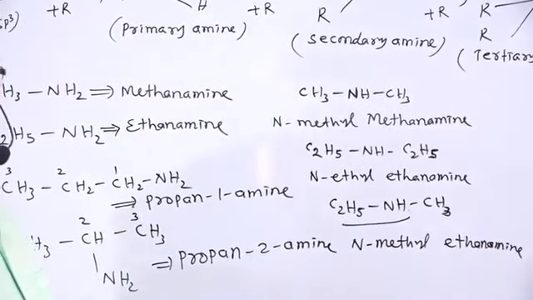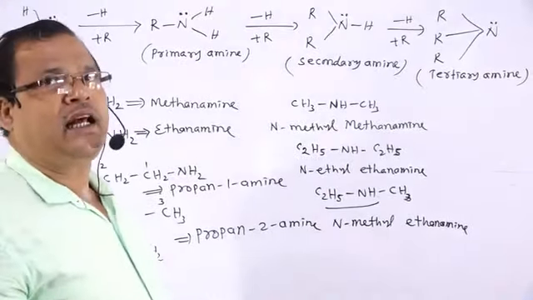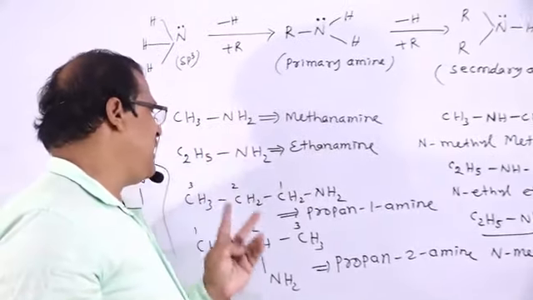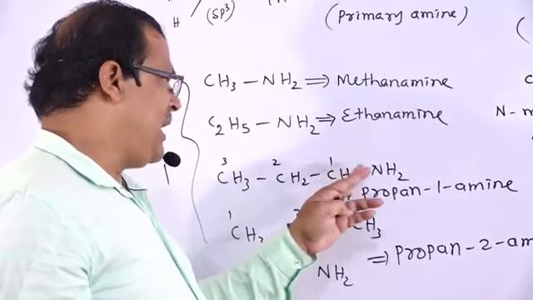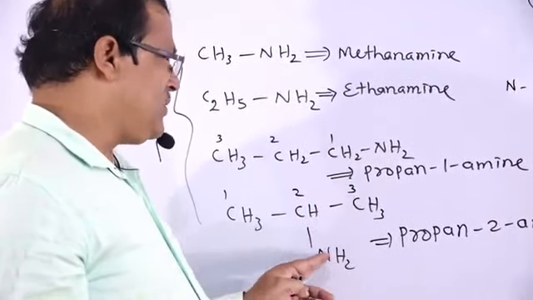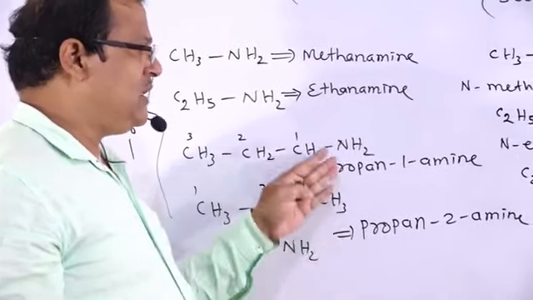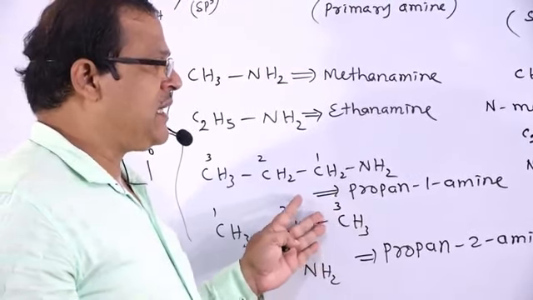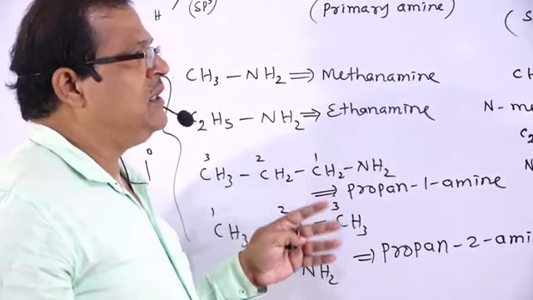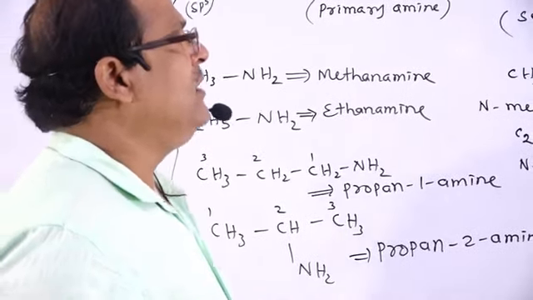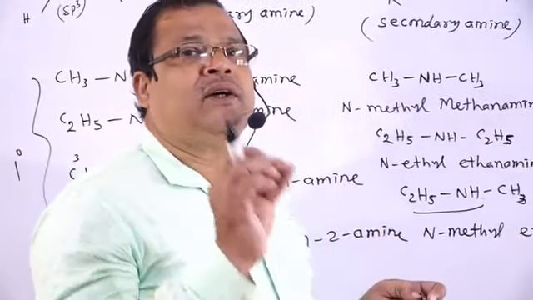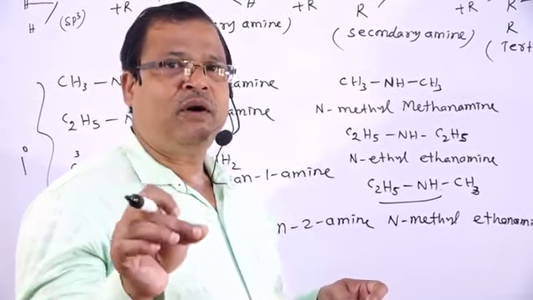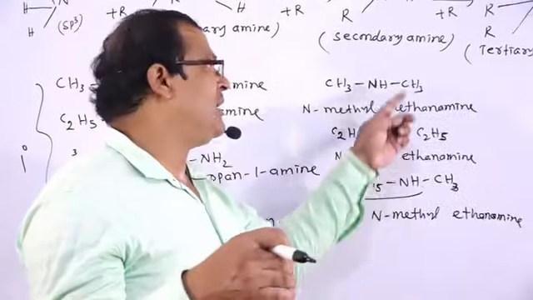Amines are generally named as alkanamines. So this is primary amine: methanamine, ethanamine, propan-1-amine, propan-2-amine. The NH2 group occurs at position 2, so these two are position isomers, since there is a change of the position of NH2. Then in the case of secondary amine, the hydrogen atom of nitrogen is replaced by an alkyl group.